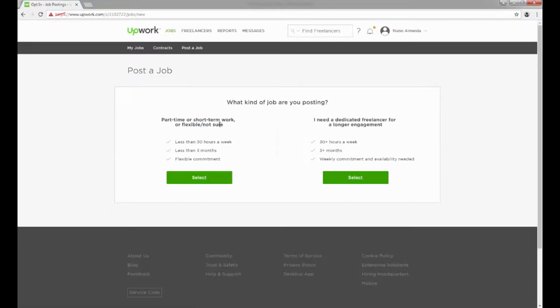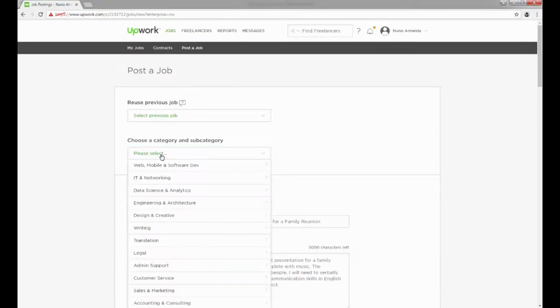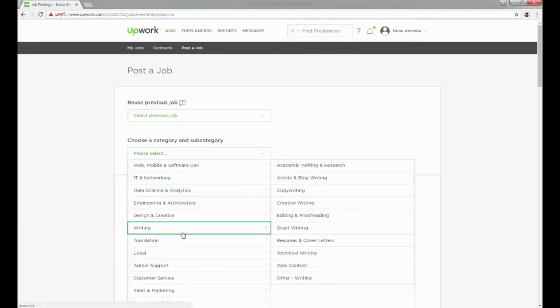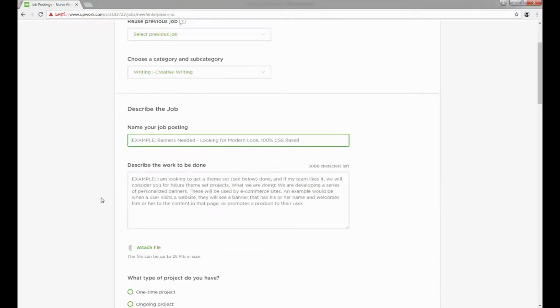Do you want a short-term work or a longer engagement? For an ebook, I want something that takes only a couple of weeks, so I will choose this one. If this is your first job, you will not have this option here, so just choose a category and subcategory. So for this, we want writing, and we don't have ghostwriting right here, so I will choose creative writing. Now this will be the title of your job post that ghostwriters will see, so make sure you are specific. So fitness at 50, for example.